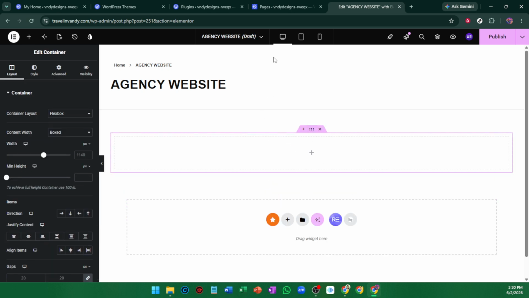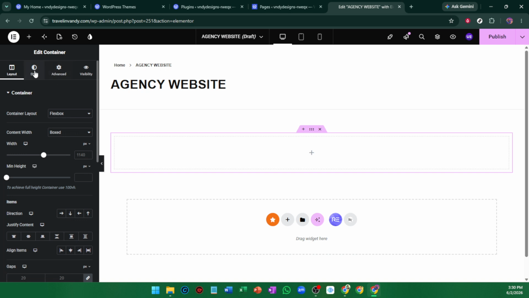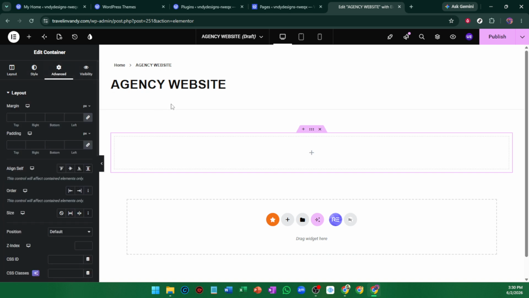Finally, launch your navigation and footer. To create your header navigation layout, go to Appearance and then Menus. Build out your main menu so visitors can easily move through the site. A simple, organized navigation structure makes the website feel more professional and much easier to use. And that's the full process for building a free design agency website in WordPress and Elementor.